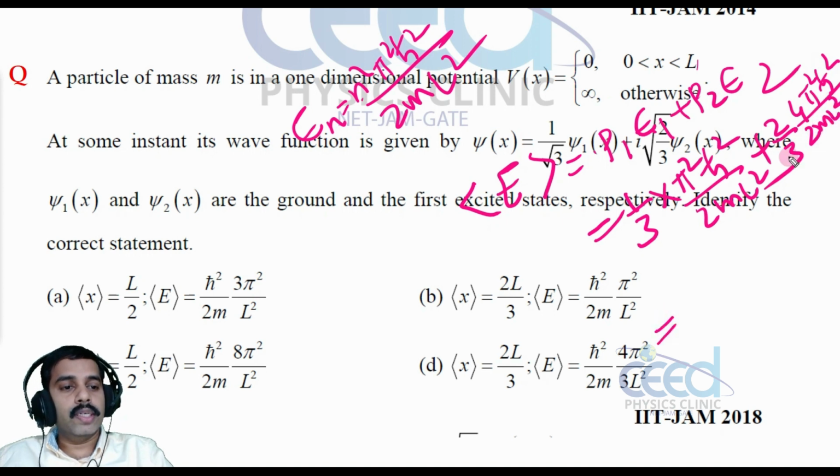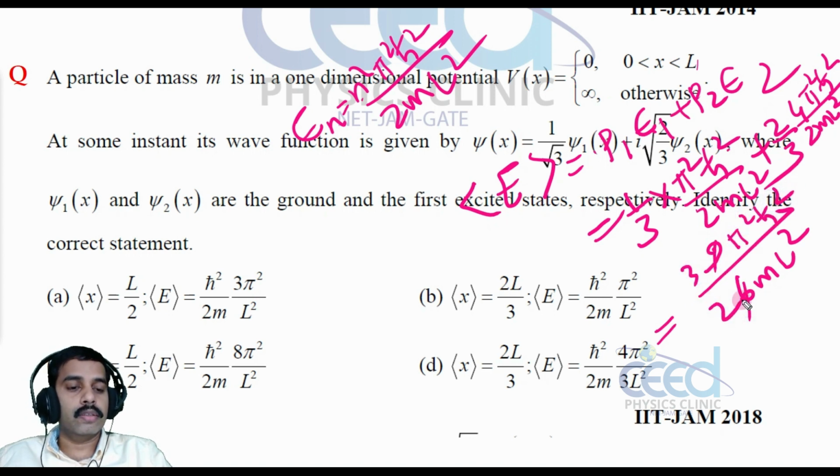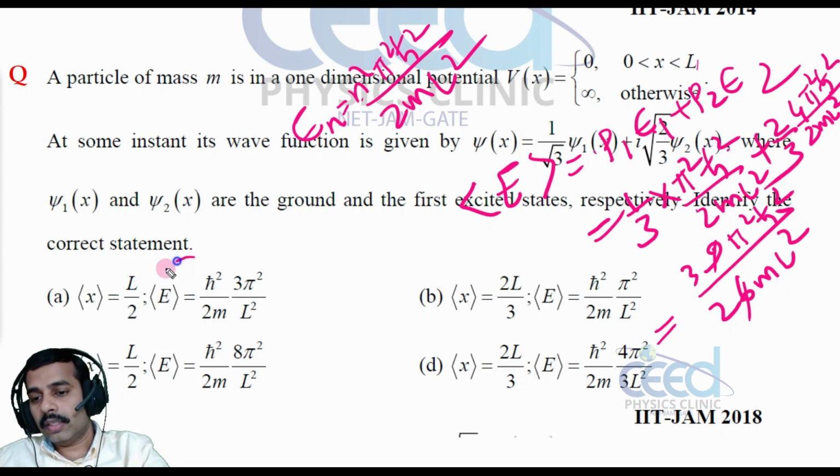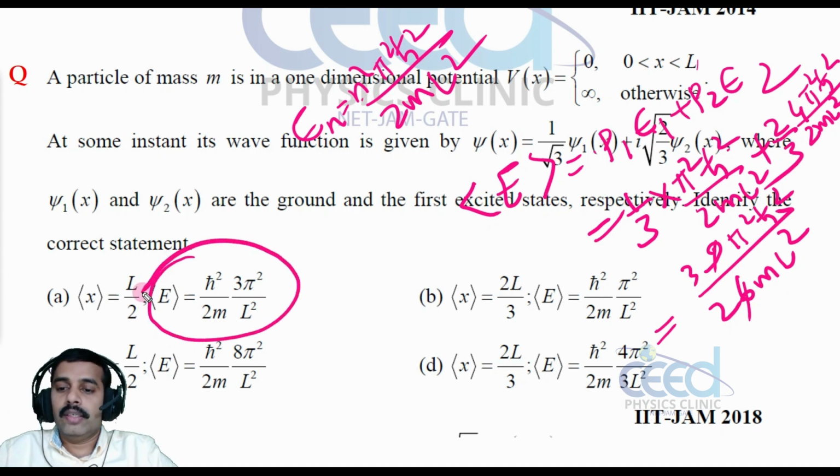Now we can take 6 m L square as common denominator, and the numerator gives 9 pi square h cross square, that is 3 by 2. So 3 by 2 pi square h cross square divided by m L square. So only one option gives this energy.